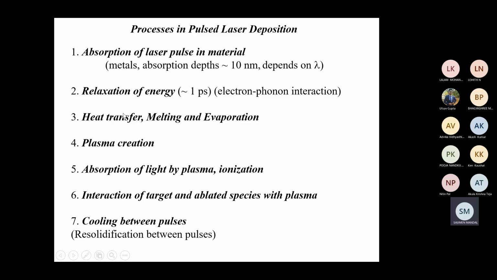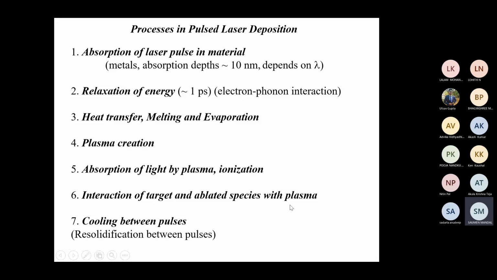So in this case there will be an immediate melting and evaporation of the target material. Okay, and whatever the evaporated material is will convert to plasma. Then absorption of the light by the plasma and ionization. Further, this plasma will absorb the light, and this ionization process will continue. Otherwise, plasma will not sustain. Already we have seen in sputtering there is a continuous process, so plasma should not decay. Then interaction of the target and ablated species with plasma.